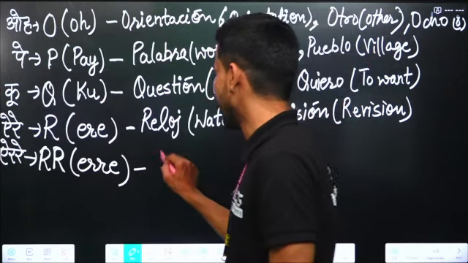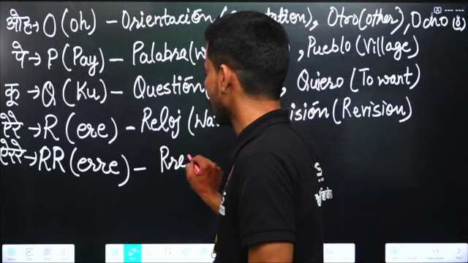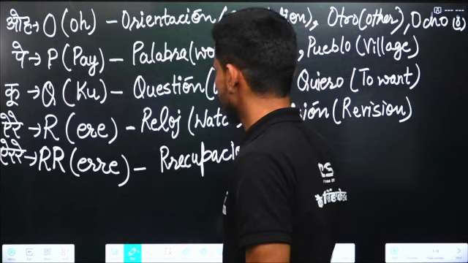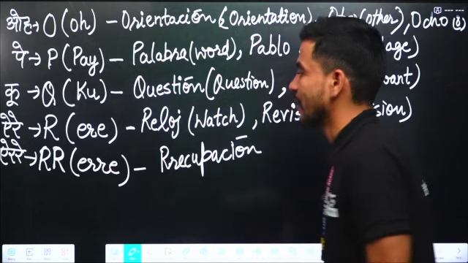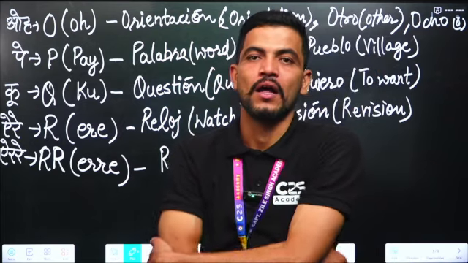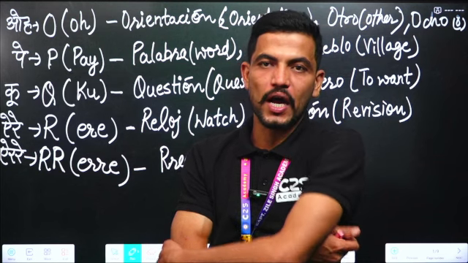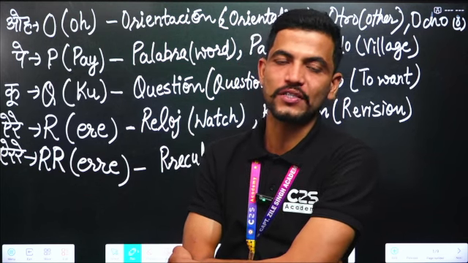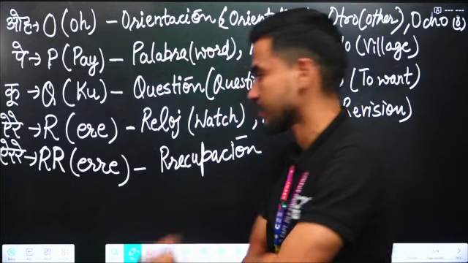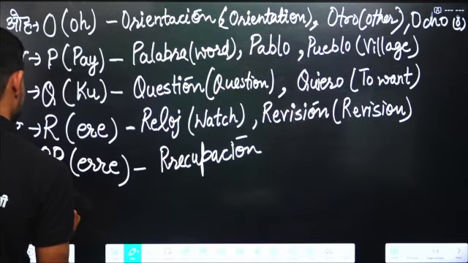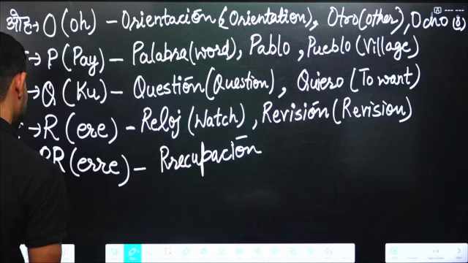For example, recuperación. Double R is pronounced "erre", and only single or one R is pronounced "ere". Next alphabet is S.